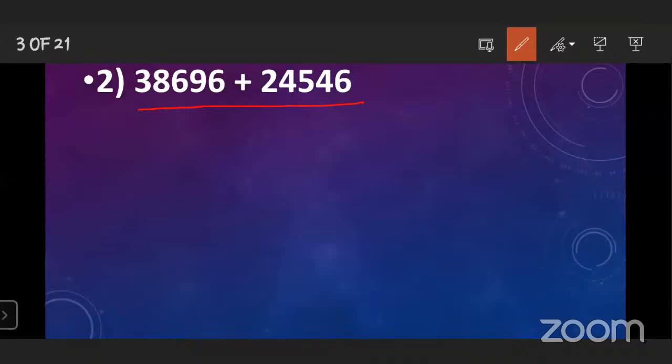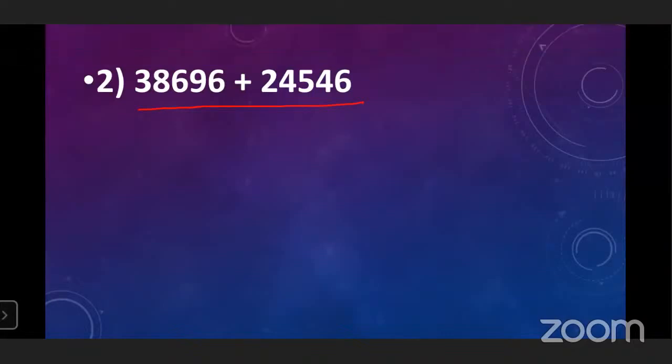While arranging the numbers vertically, you have to see how many digits are there. In the first number, how many digits? 5 digits. And the second number also has 5 digits.